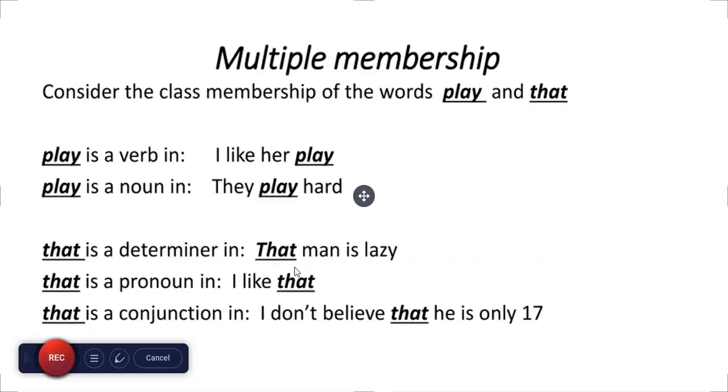Multiple membership. Consider the class membership of the words play and that. Play is a noun in, I like your play. Play is a verb in, they play hard. That is a determiner in, that man is lazy. That is a pronoun in, I like that. That is a conjunction in, I don't believe that he's only 17.